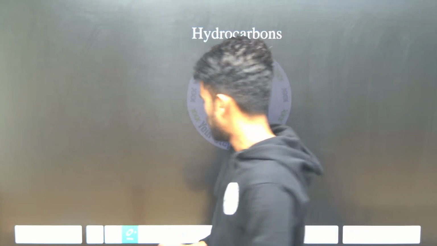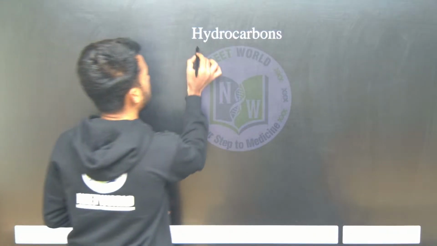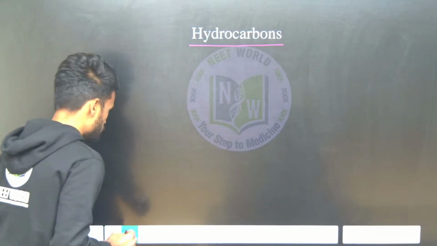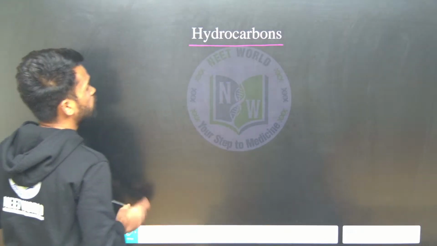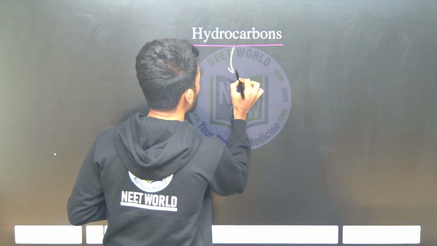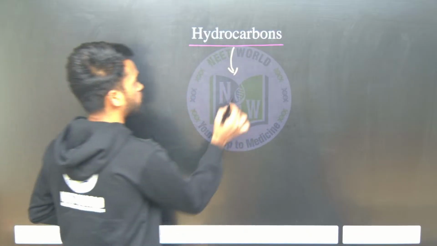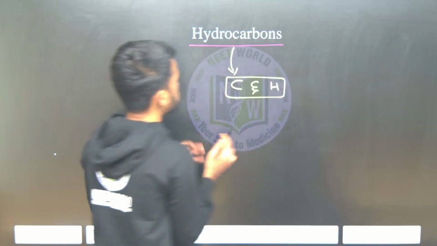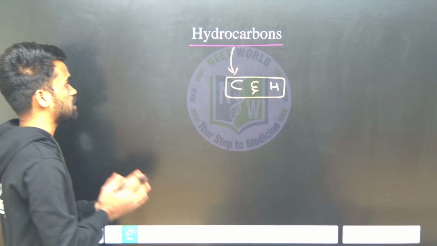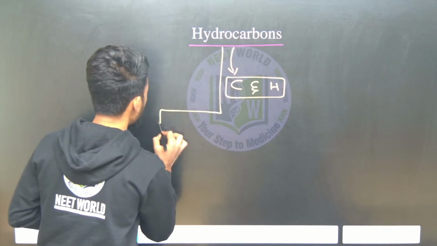Now first of all, what exactly are hydrocarbons? Hydrocarbons are organic compounds made up of carbon and hydrogen atoms only. These hydrocarbons can be classified as saturated and unsaturated.